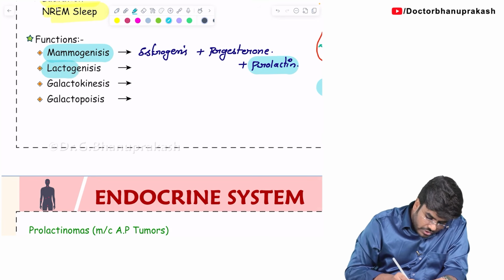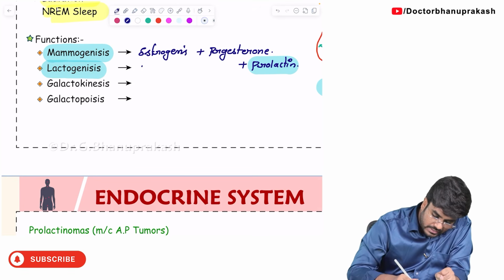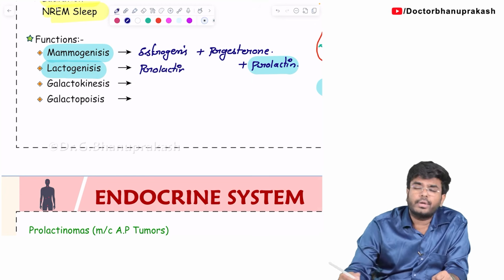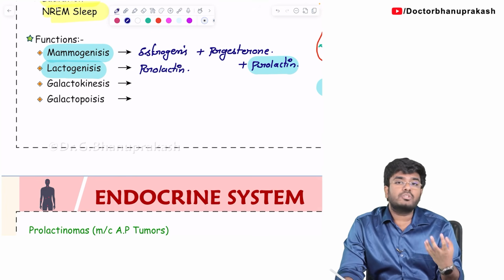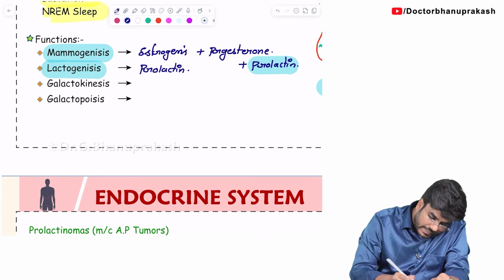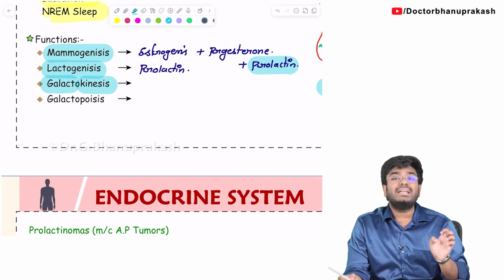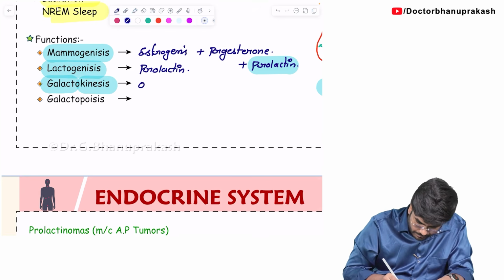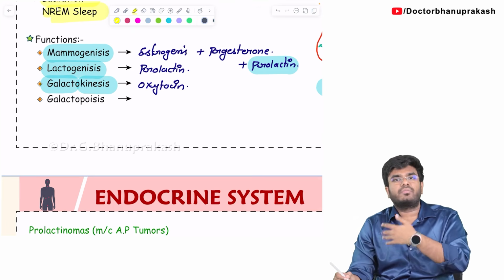Next, lactogenesis. Lactogenesis means what? Once there is breast, the breast should produce the milk. So that is lactogenesis. Again, lactogenesis requires prolactin. Now milk is produced, and once the milk is produced, the milk should come out when the baby is sucking. That is called galactokinesis. Galacto means milk, kinesis means movement, meaning milk ejection. For milk ejection, it is not the prolactin which is required, it's the oxytocin. Oxytocin is required.